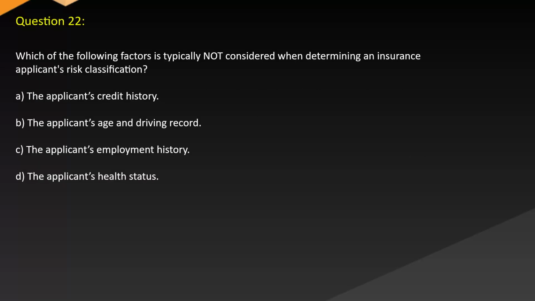Question 22. Which of the following factors is typically NOT considered when determining an insurance applicant's risk classification? A. The applicant's credit history. B. The applicant's age and driving record. C. The applicant's employment history. D. The applicant's health status.